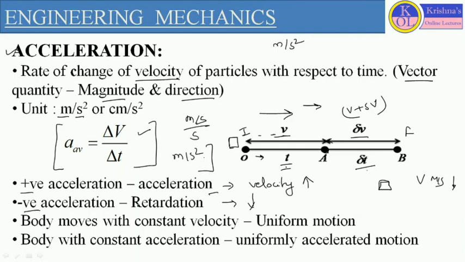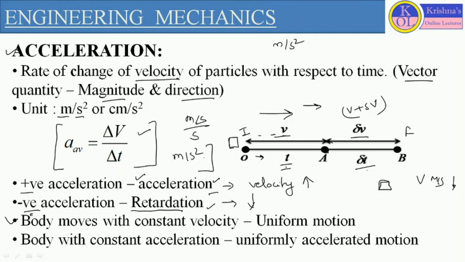So where the velocity is increasing, in that condition we consider acceleration. But when the velocity is decreasing, in that condition we consider retardation. This is called negative acceleration. So this is the difference between acceleration and retardation. Acceleration, velocity is increasing. Retardation, velocity is decreasing.